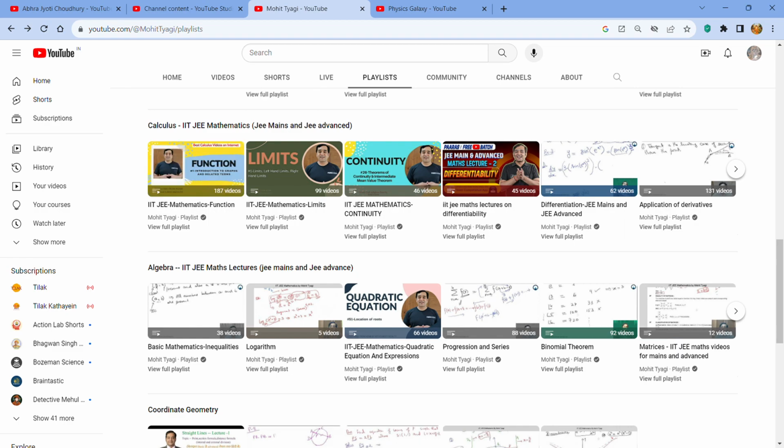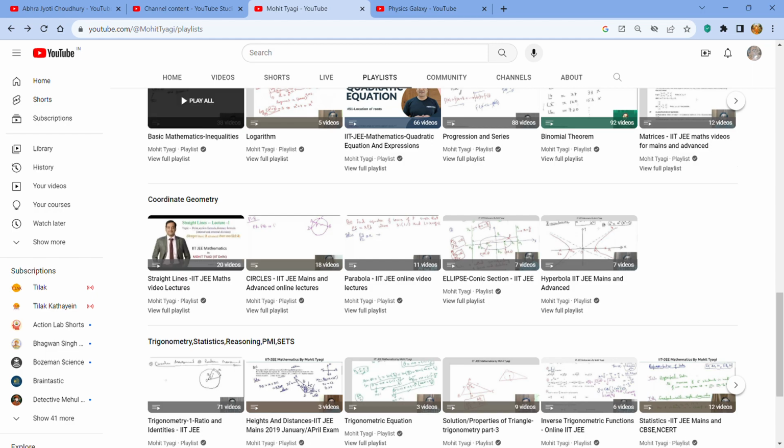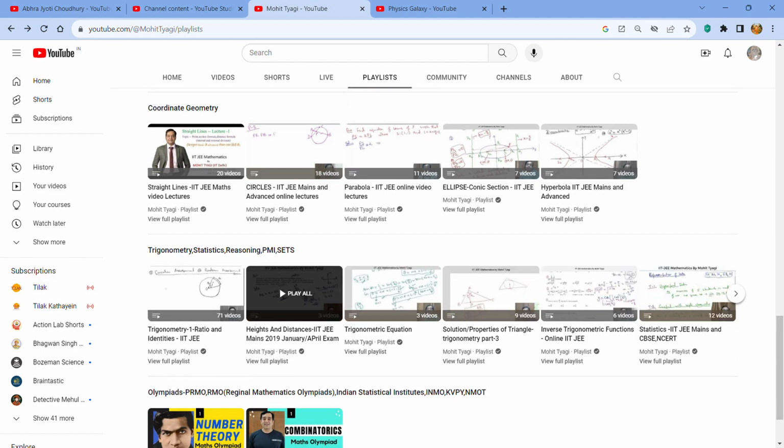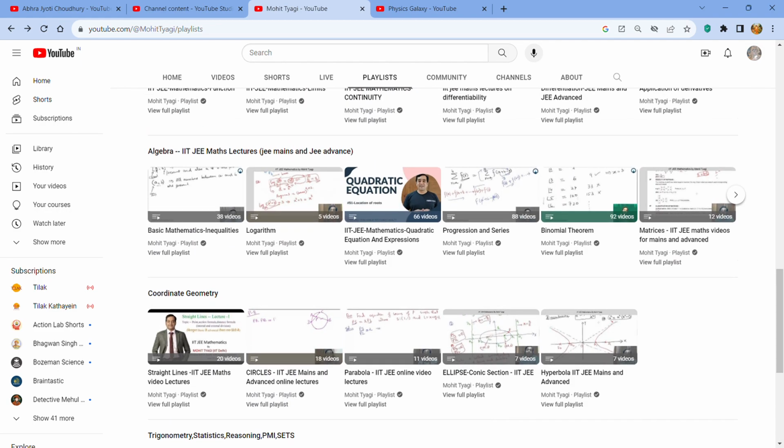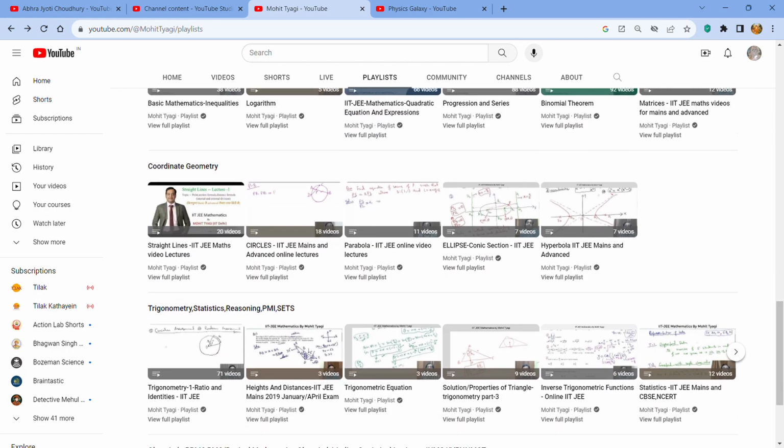More focus should be given to calculus and algebra, without underestimating the power of coordinate geometry and this part. This part, why? Because I gave JEE Advanced in 2021. At that time, many of these topics were not in the syllabus, but now I think they have included these things in the syllabus. This part is not required for you. Whoever is preparing for Olympiads needs that. So you have to focus on these four things: calculus, algebra, coordinate geometry, and trigonometry.